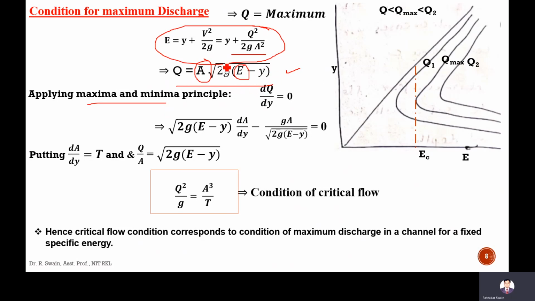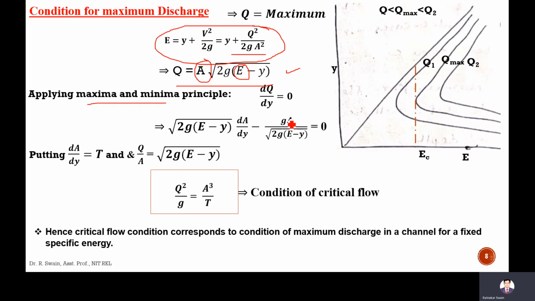So if you take the derivative of this term, 2g into (E minus y) is kept constant, and dA by dy, minus of this, A remains, into the derivative of the second term. It is the derivative of the first term into the second term, minus the first term into the derivative of the second term. Like that you do in this derivation.